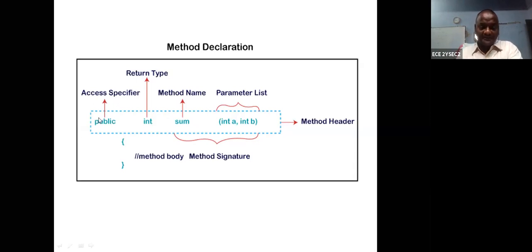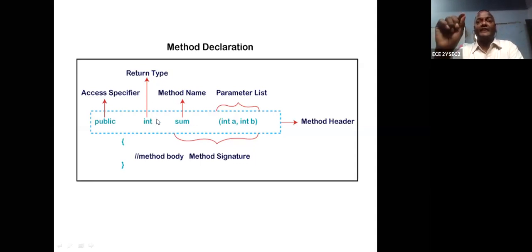Next one is called the return type. Suppose after execution of the method, you can return a character, a string, a value, a double, whatever it may be. That is called the return type. So you should mention the return type. Here I am returning the integer type. That is called the return type.